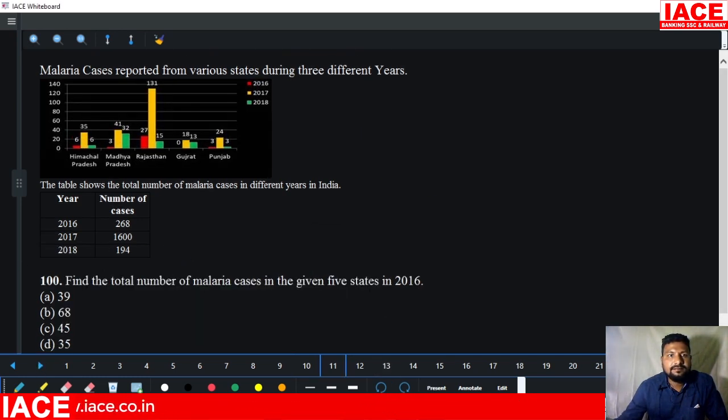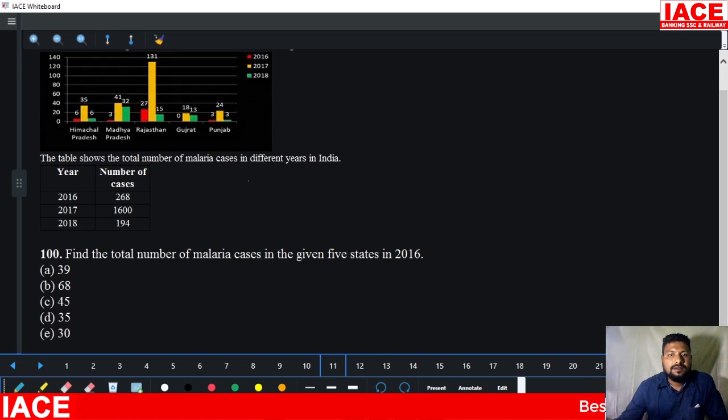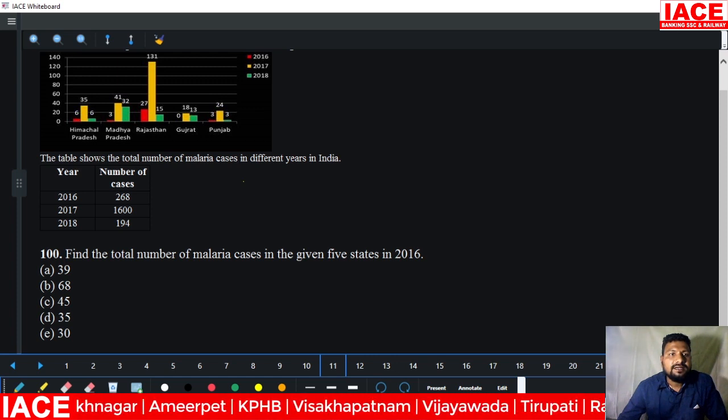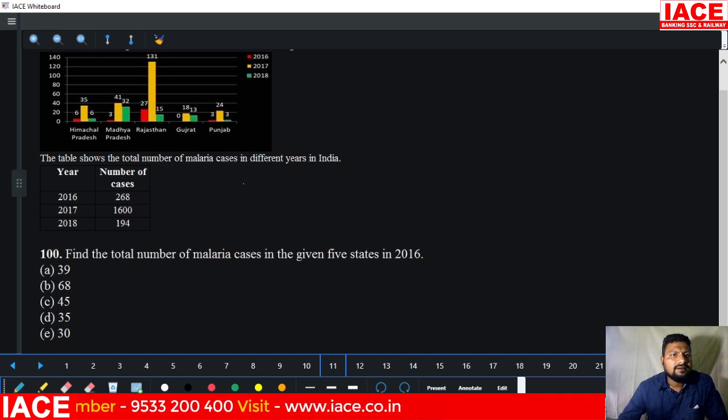Next. Here the question: find the total number of malaria cases in the given 5 states in 2016. 6 plus 3 is 9. 9 plus 27 is 36. 36 plus 18 is 54. No, something is wrong.